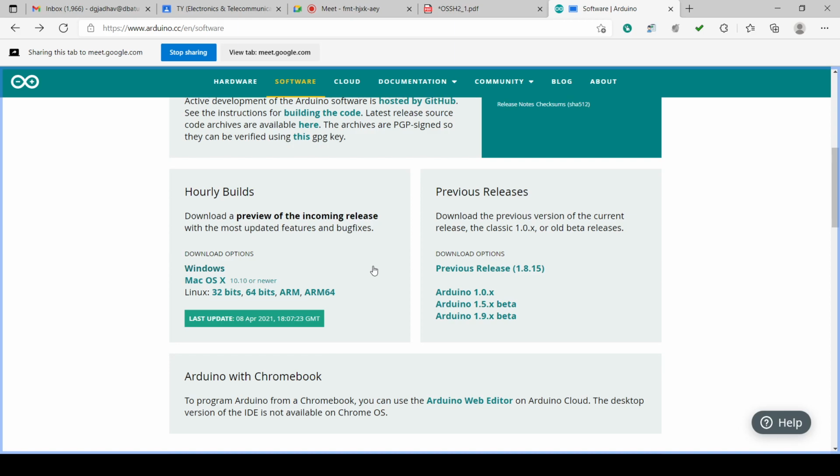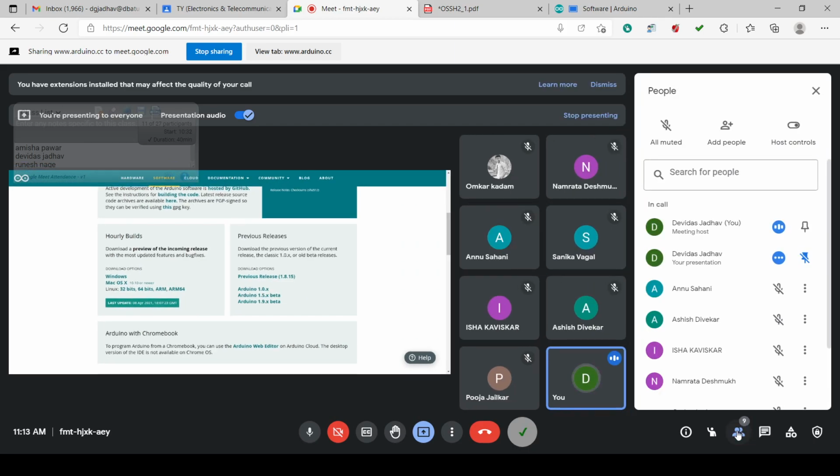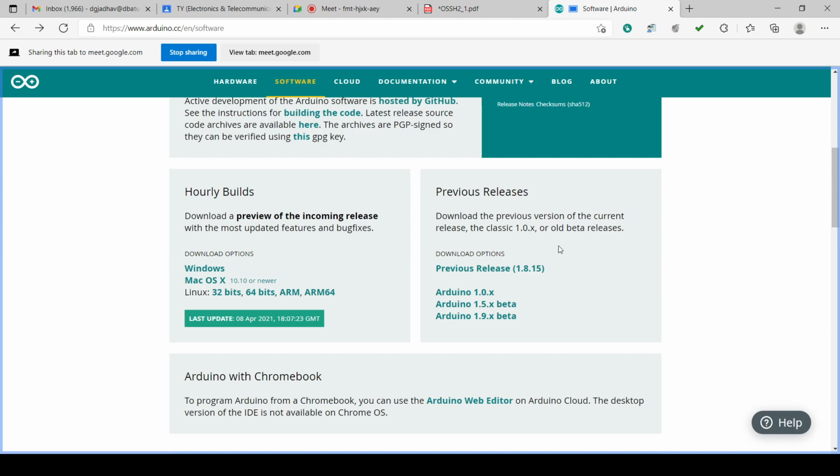IDE means integrated development environment. That is the software of the Arduino. Also you can get the previous releases, which means the older versions of the Arduino.